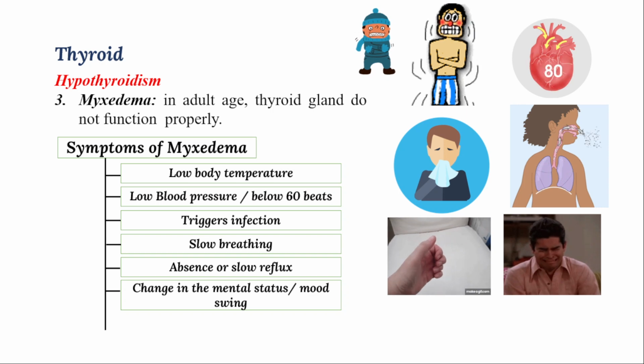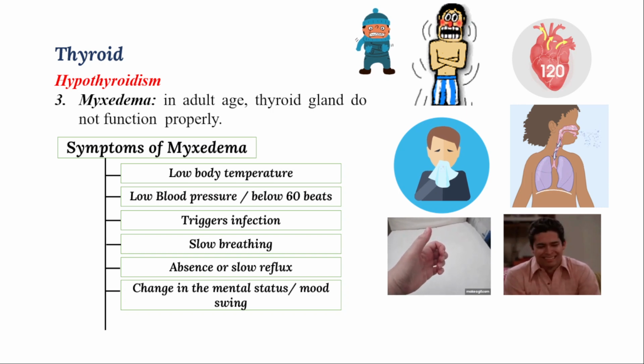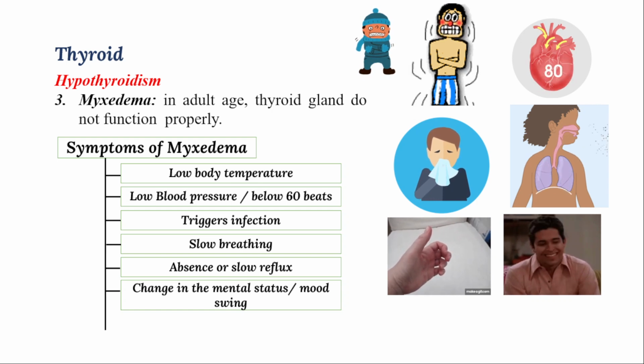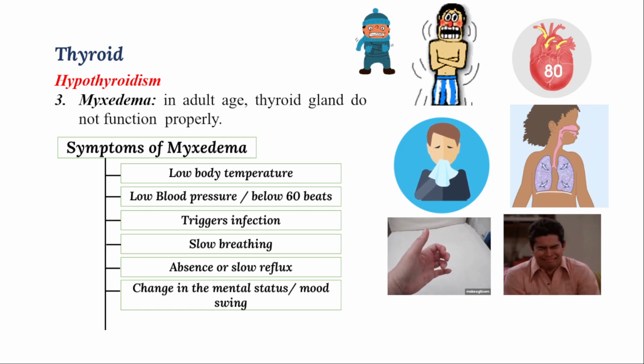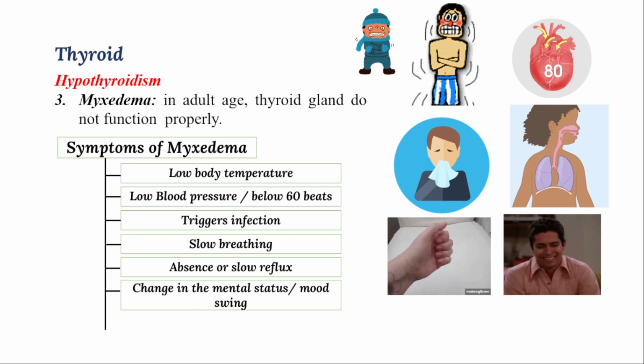Remember, if in a house, especially females are quarreling with the husband, or their mood swing is altered very quickly without any quarrel, that is the direct result of the myxedema symptom. That means mood swings take place.